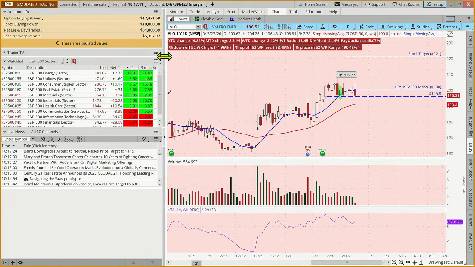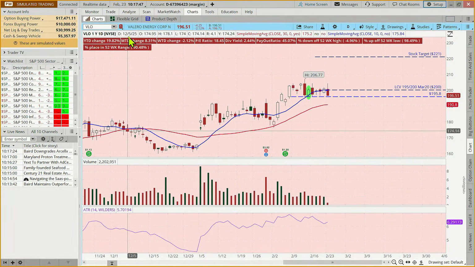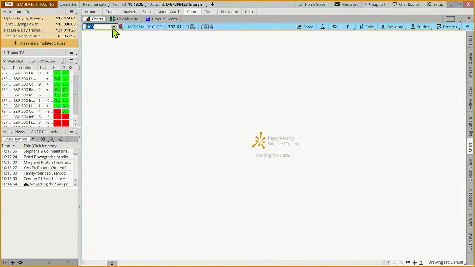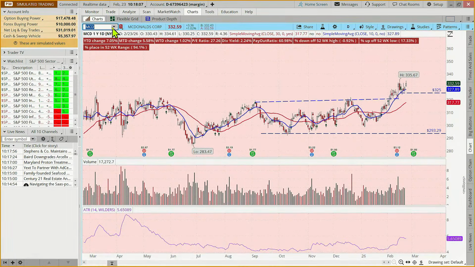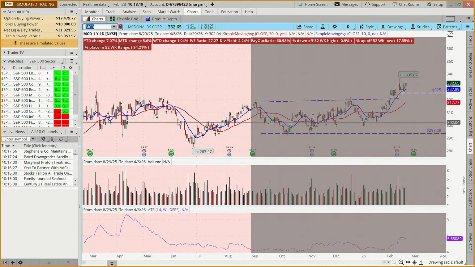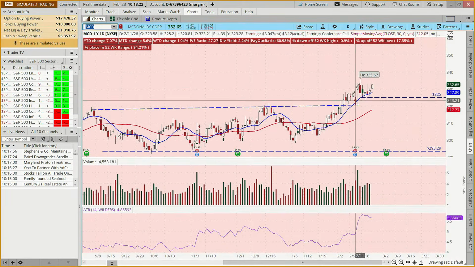Okay. So that's that. Now let's go to some new trades. So I'm telling you that Chicken Little needn't come out of the barn yet necessarily. But there are stocks that, even though the market has overall been uptrending, haven't been playing along. And so that's why I thought it might be interesting to look at both the bullish and the bearish side of the tracks. So if we look at Mickey D's, this is technically in the consumer discretionary sector. Some might consider it to be a staple. I don't know. I'm agnostic when it comes to Mickey D's, but this is a stock that is up 7% year to date.